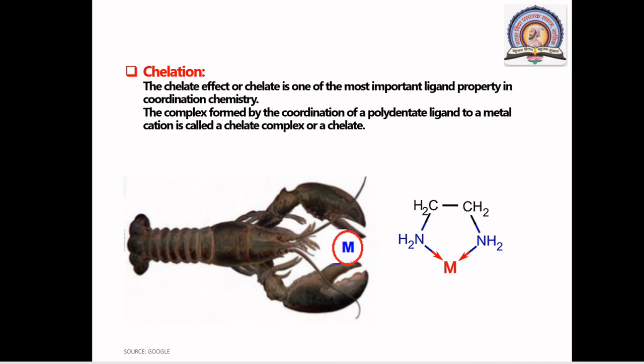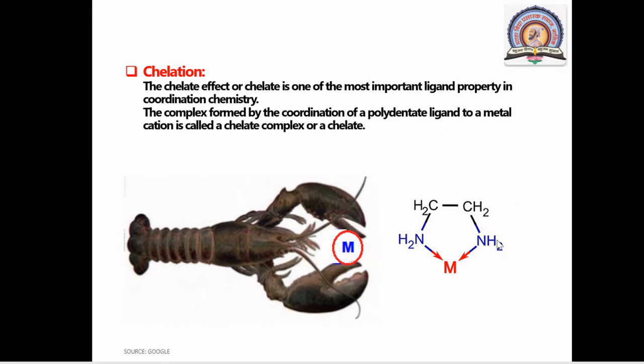Means the chelation concept is totally based on bidentate or polydentate ligands. The complex formed by the coordination of a polydentate ligand to a metal cation is called a chelate complex or a chelate. I again repeat, the complex formed by the coordination of a polydentate ligand to a metal cation is called a chelate complex or a chelate.